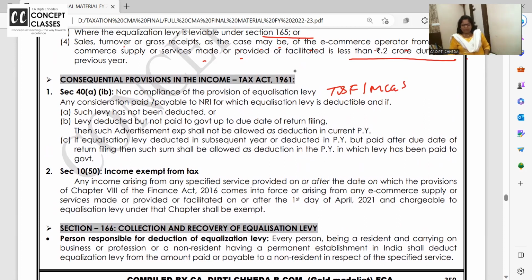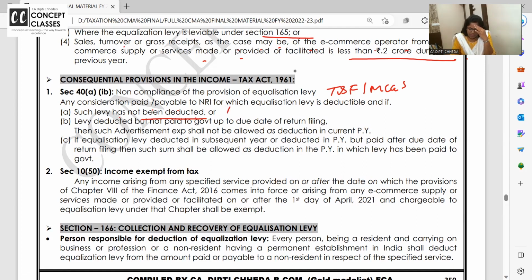Mark it, very important. Any consideration paid or payable to a non-resident for which equalization levy is deductible, and if such levy has not been deducted under section 165 — I had to pay the advertisement to Google and I missed deducting the TDS.